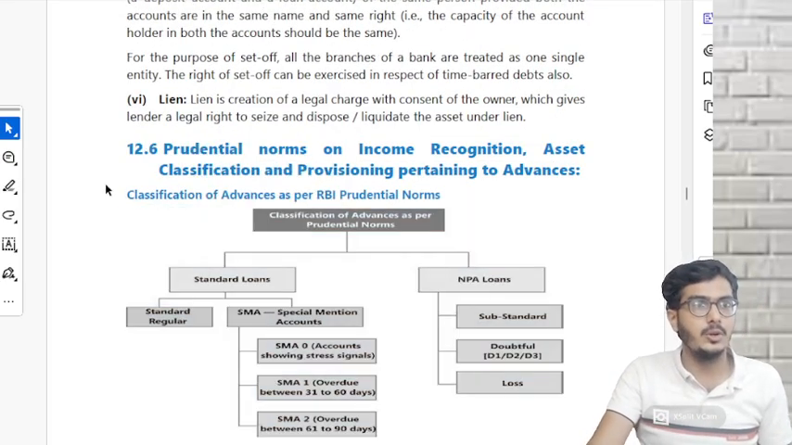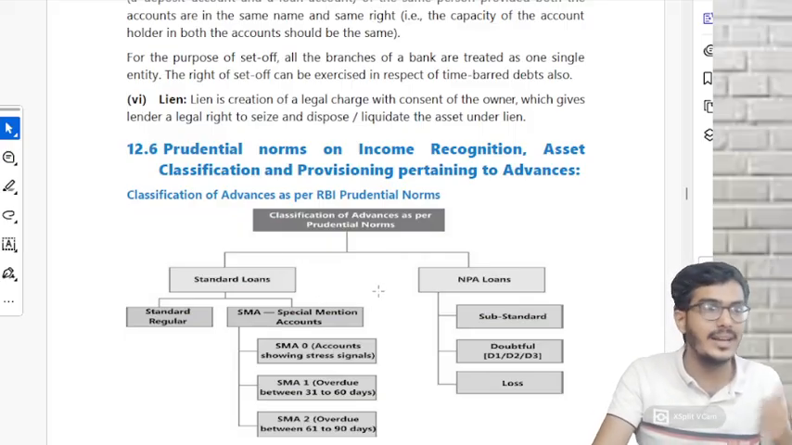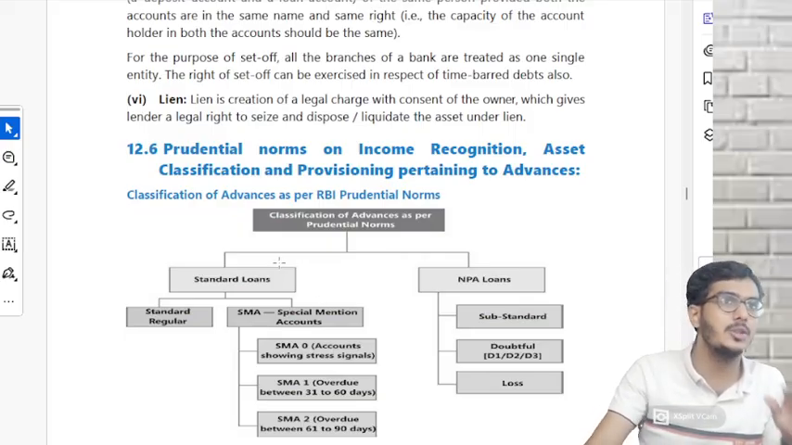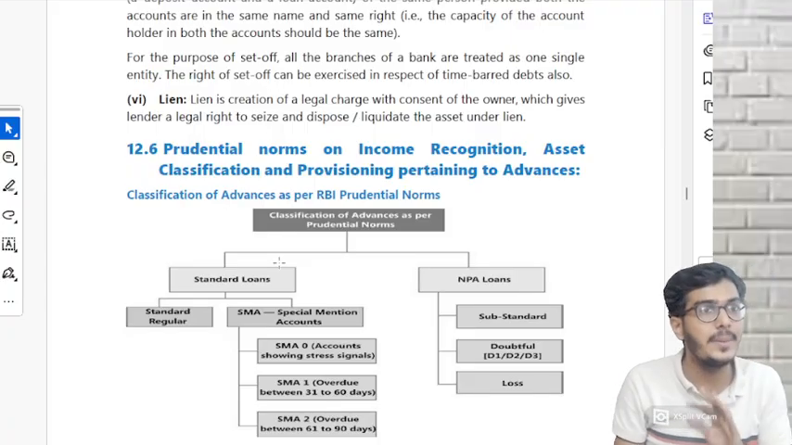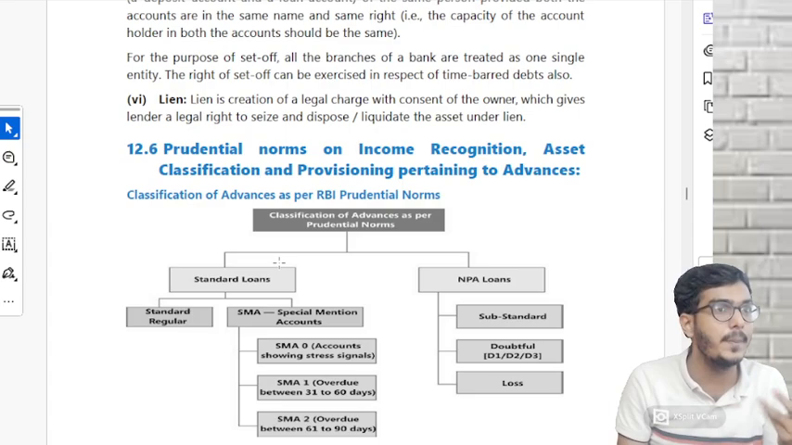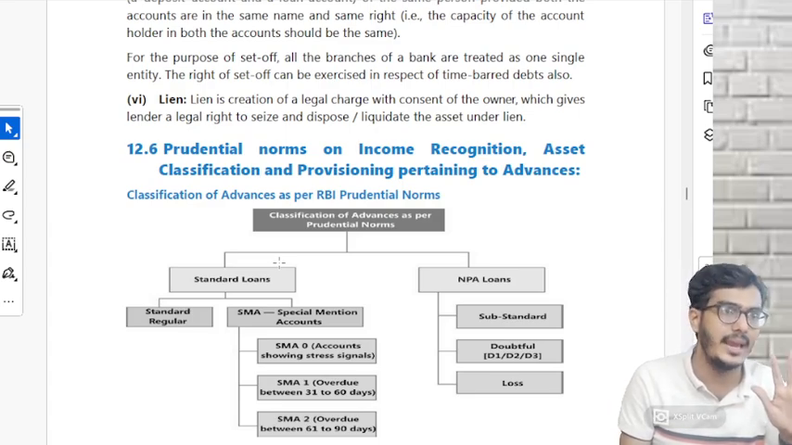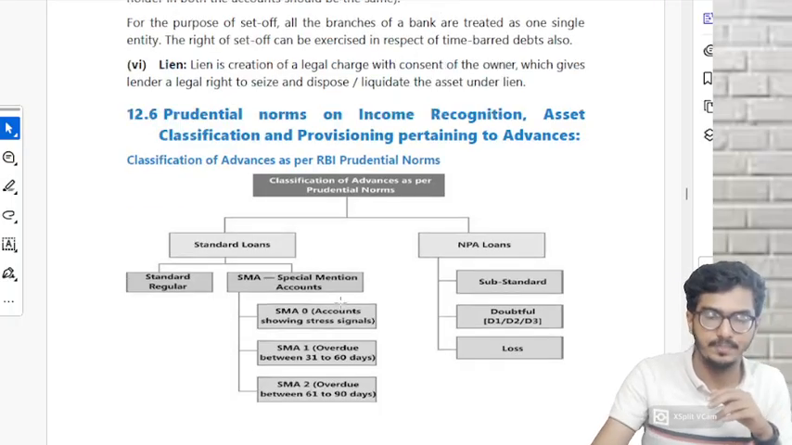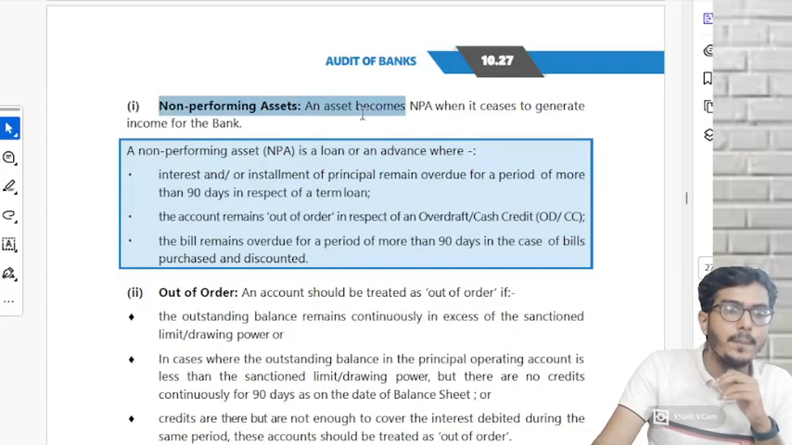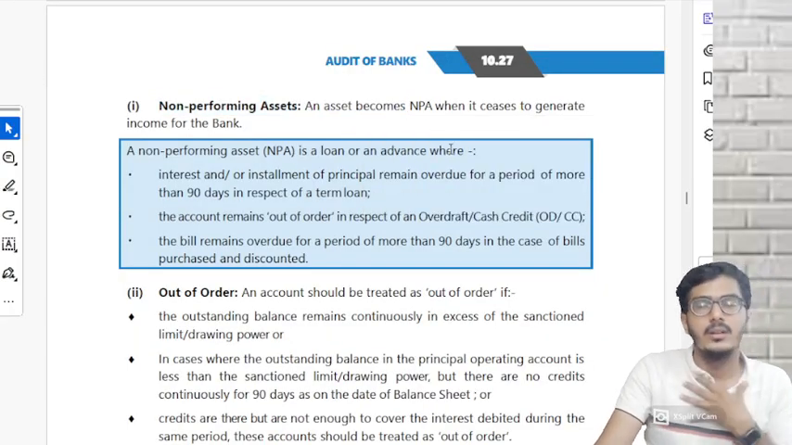Focus now. I told you, loans can be classified into two. One is standard loan, one is NPA. Standard means the person who has taken a loan is repaying the money properly. NPA means the person is not paying properly, and it has been converted into NPA. When an asset is converted into NPA, that we are going to learn, which is very important. Non-performing asset, very important.